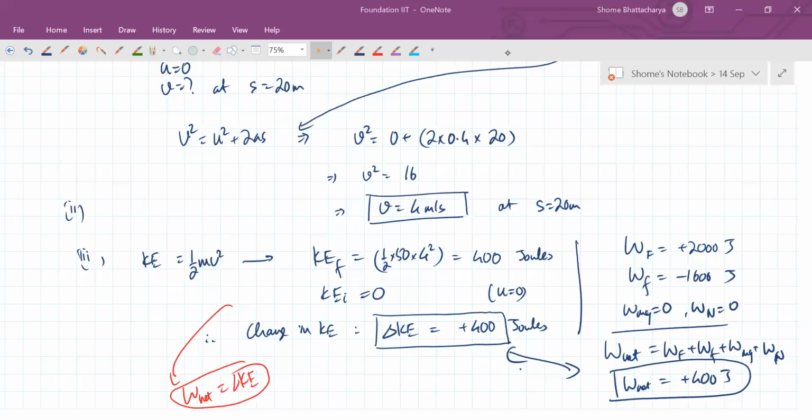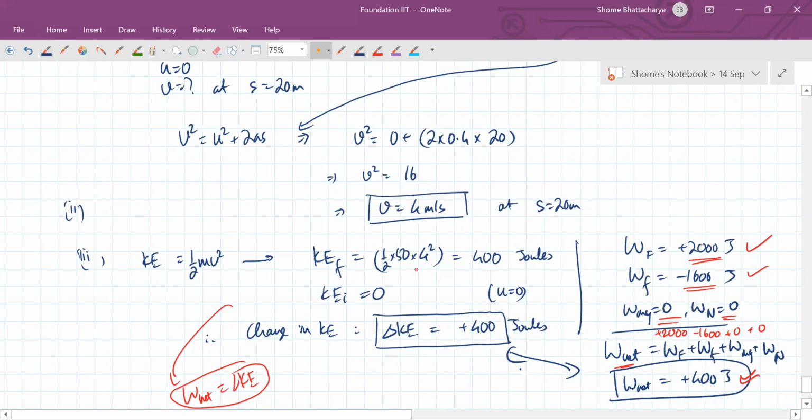So what is happening? See, work done by F was plus 2000. Work done by friction was minus 1600, and the other two were 0. So what is the net work done? The algebraic sum of all these. It is 2000 minus 1600 plus 0 plus 0, so net work done is plus 400.